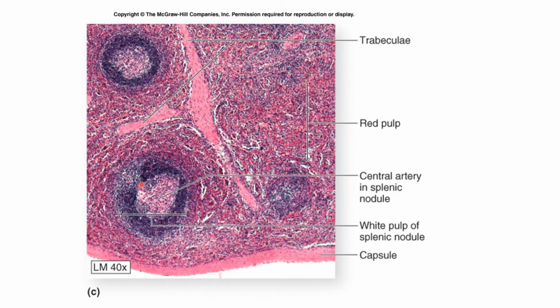The splenic nodules, which have a quite large germinal center in reaction to antigen exposure, are called the Malpighian body. More than one arteriole may be present in relation to one germinal center. The functional significance of the white pulp is similar to that of the cortical tissue of the lymph node. Lymphatic nodules of the white pulp are aggregations of B lymphocytes. The germinal center is the area where B lymphocytes are dividing. Lymphocytes of the PALS are chiefly T lymphocytes.